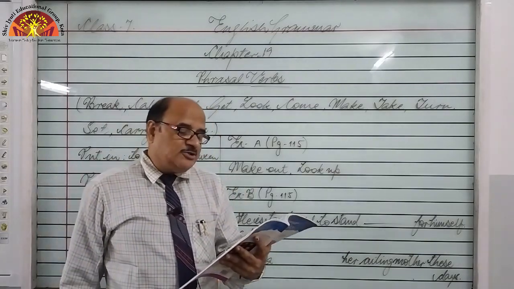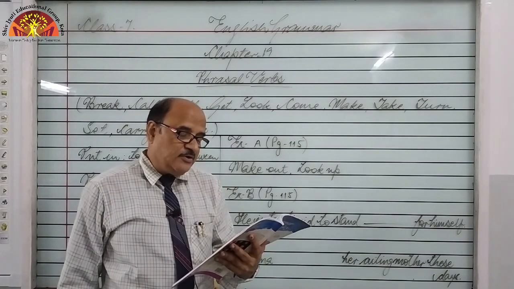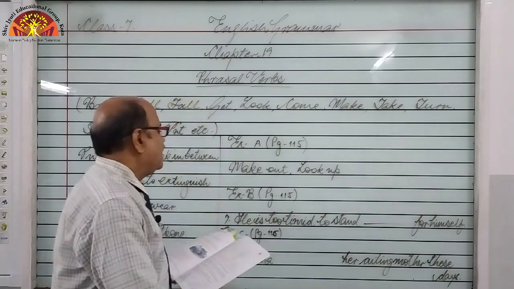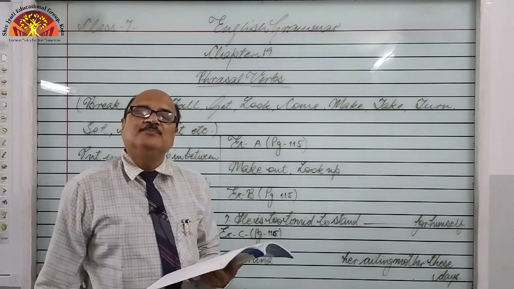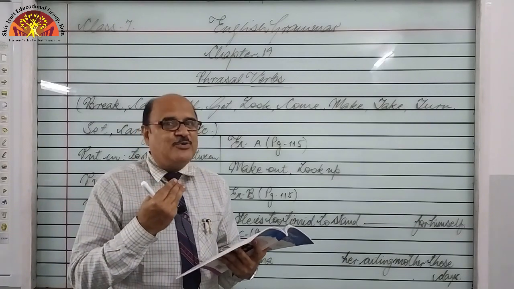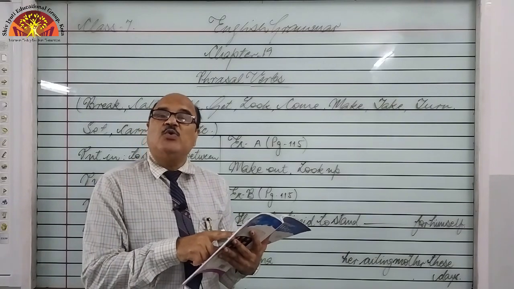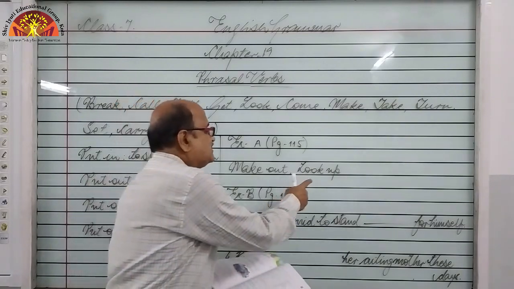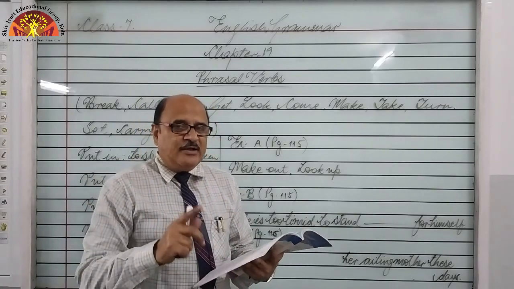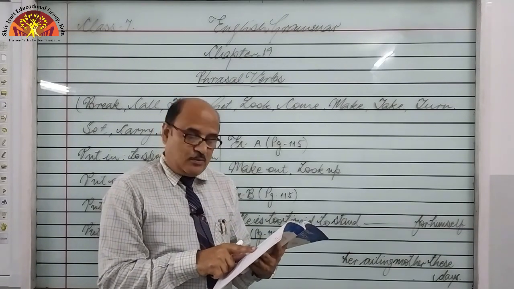So, make out, put by, look up, take after, turn up, break down, carry out, set about. Randomly I have taken out make out. Do you know make out? Just turn back your pages, and you will come to know what meaning I told you. Make out, letter C, it has already been given, right? Next is look up. Can you look up the meaning of this word in the dictionary? So, to find out, letter C, to look up, that is to search, to find out, right?